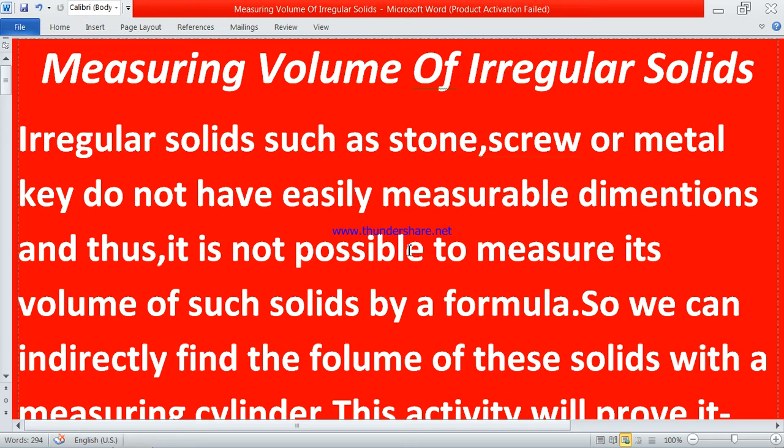This is the physics chapter named physical quantities and measurement. This is the third part of the chapter. The first two parts of this chapter will be uploaded to you in the description box.